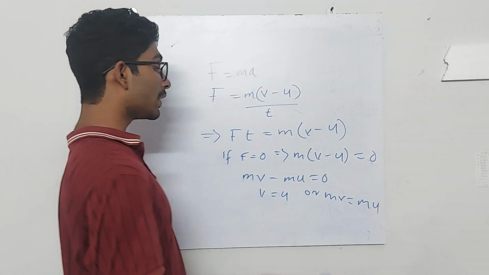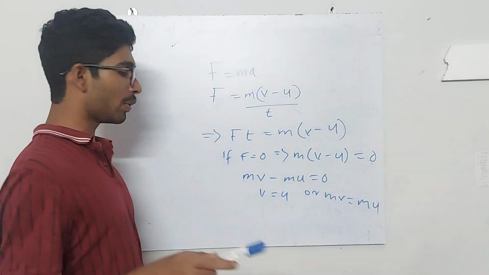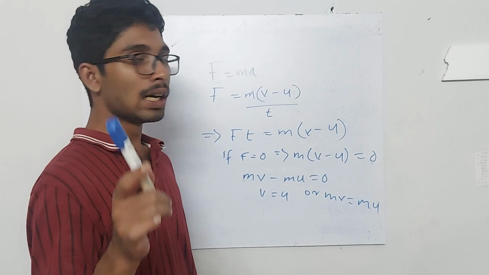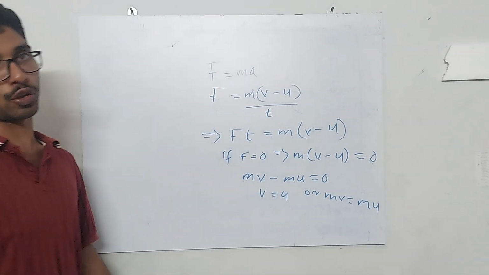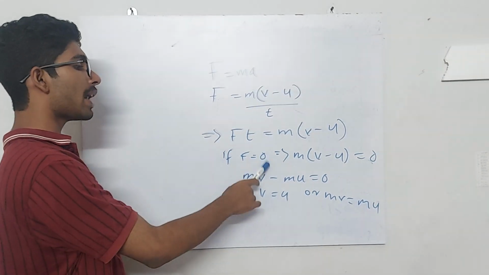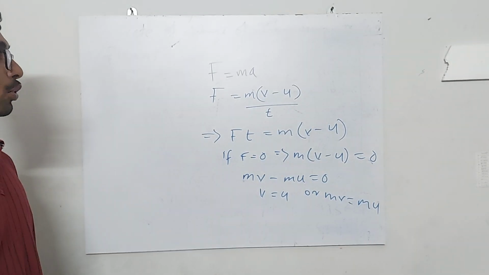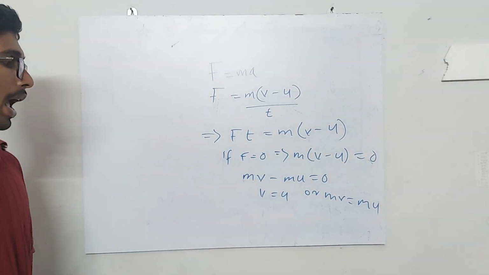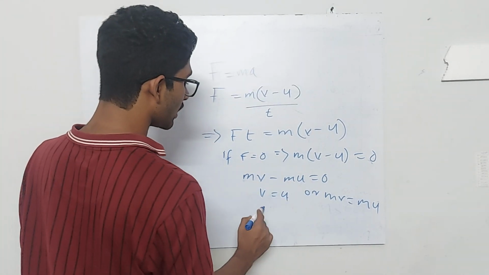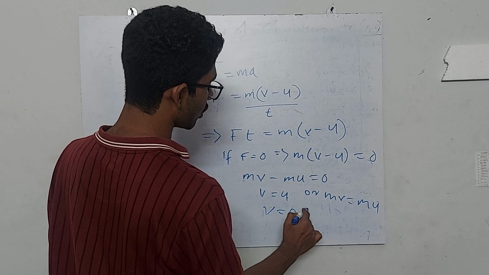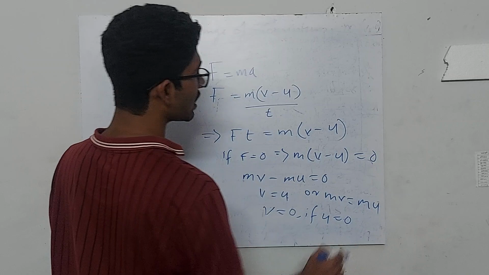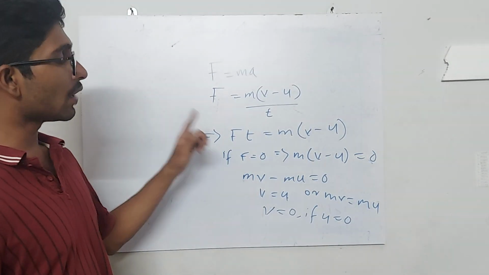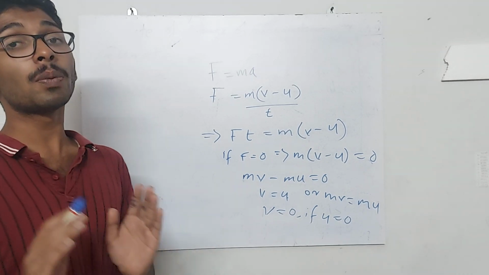That means the body will continue to move with the same velocity. The initial velocity and final velocity became equal when the unbalanced net external force was 0. So when the external unbalanced force is 0, the body will continue to remain at the same velocity. And if u is equal to 0, then v will also be equal to 0. That means if the body was at rest, it will try to remain in the state of rest. So when external force is equal to 0, the momentum of a body is conserved.